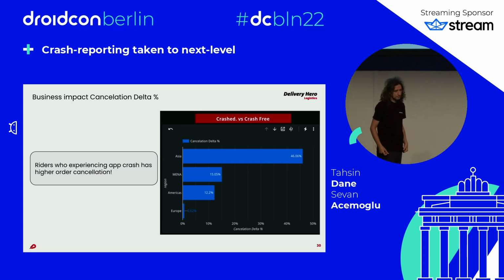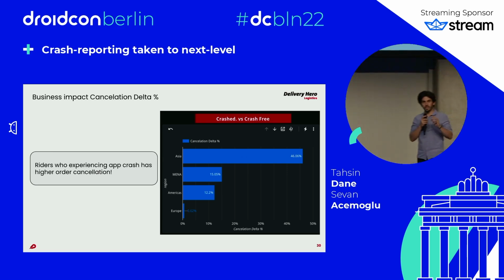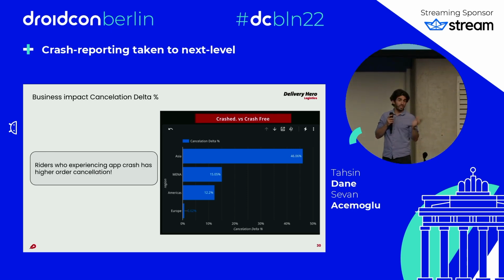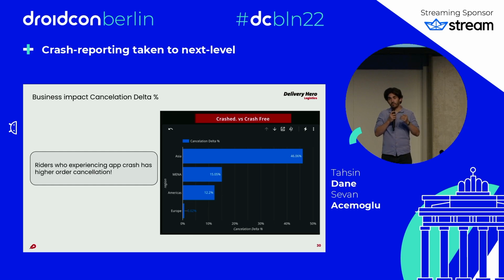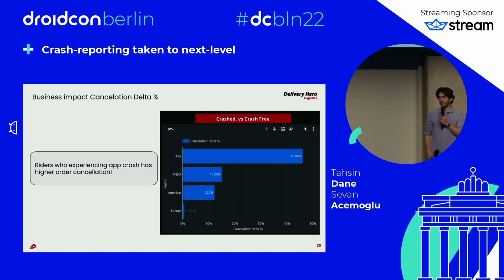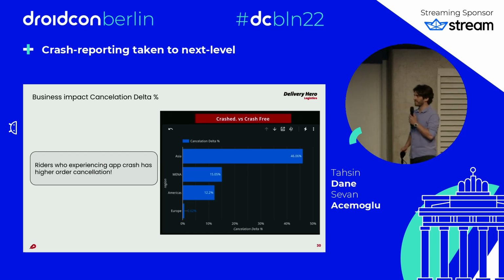Yes, so as I mentioned, if you export your crash data to Google BigQuery, that means you can also link it with your other business metrics, like cancellation, for example, in this case. So here we see that the riders who actually experience a crash on their app have a 40% higher cancellation rate compared to non-crash riders. But maybe we need to also deep dive into this and specifically check which crashes, for example, are affecting your, I don't know, conversion rate or sign-up rate or something like that. So this is also just one example of having a benefit of exporting this data to Google BigQuery.